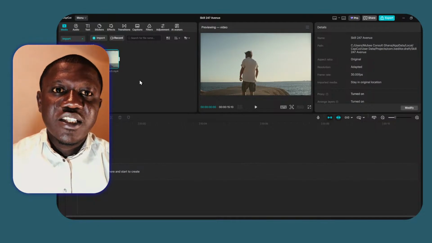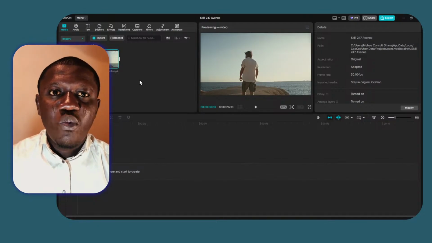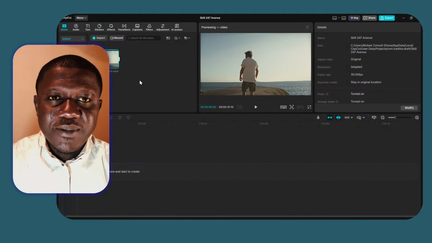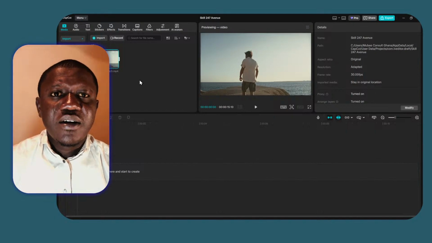We have the split, which has a keyboard shortcut of Control B, and we also have the split all, which has a keyboard shortcut of, let me reset, Control Shift B. We also have the select mode, which has a shortcut of A. We are going to configure some basic editing shortcut keys here, so that when you are editing, it will be much easier for you.